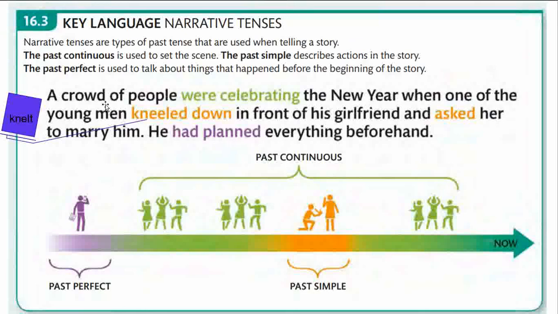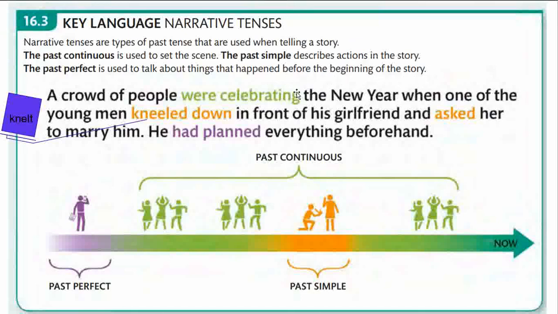Had planned is that when something took place before the actions of the story. Past perfect is used to talk about things that happened before the beginning of the story. He had planned something beforehand what he's going to do. So this is how the tenses are used in the story. I hope that it is understood. You need to take down these 3 points. That is, past continuous tense is used to set the scene, simple past is used to describe the actions in the story, and past perfect is used to talk about things that happened before the beginning of the story.